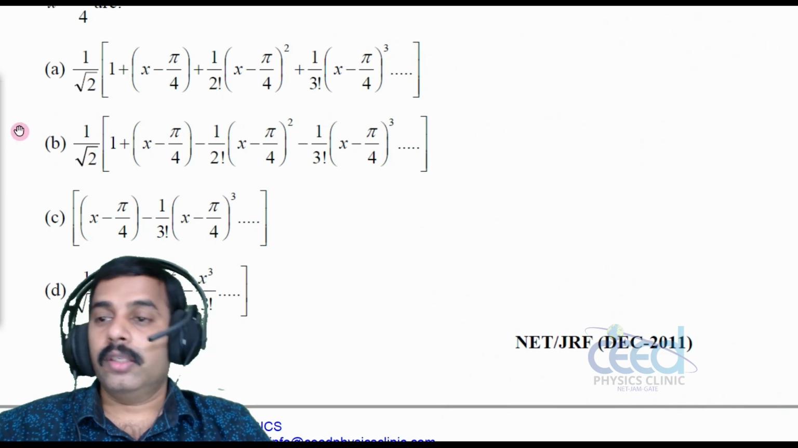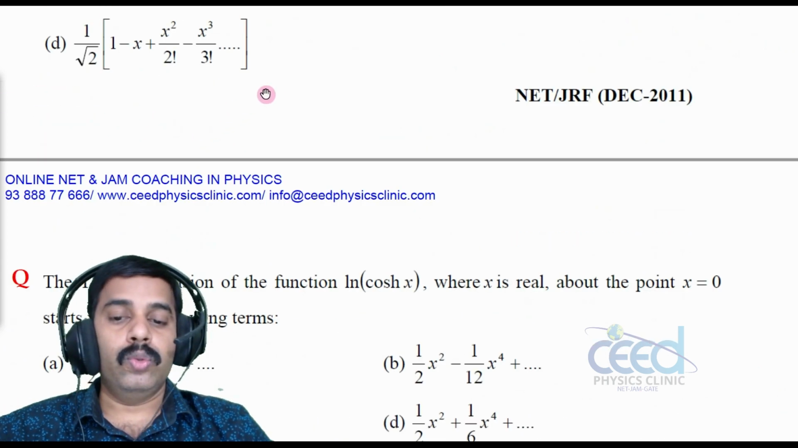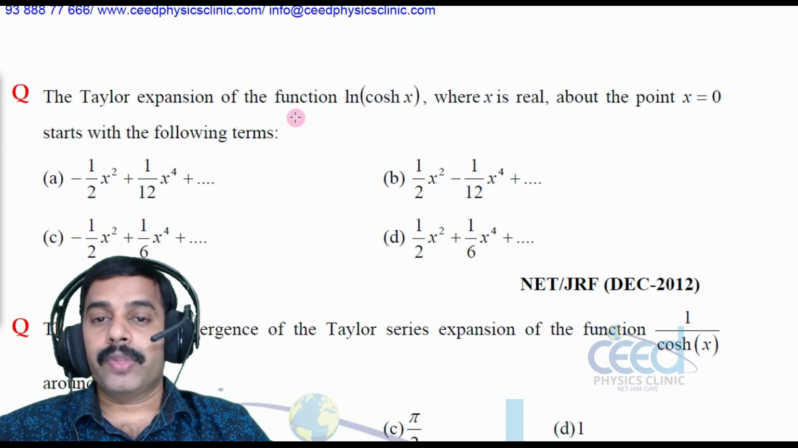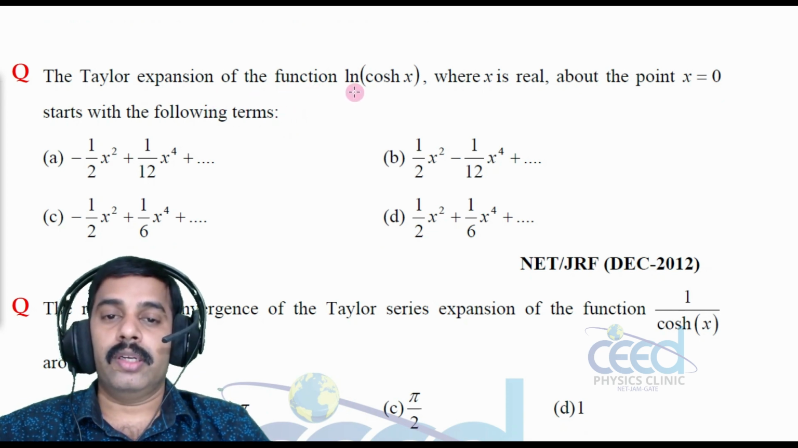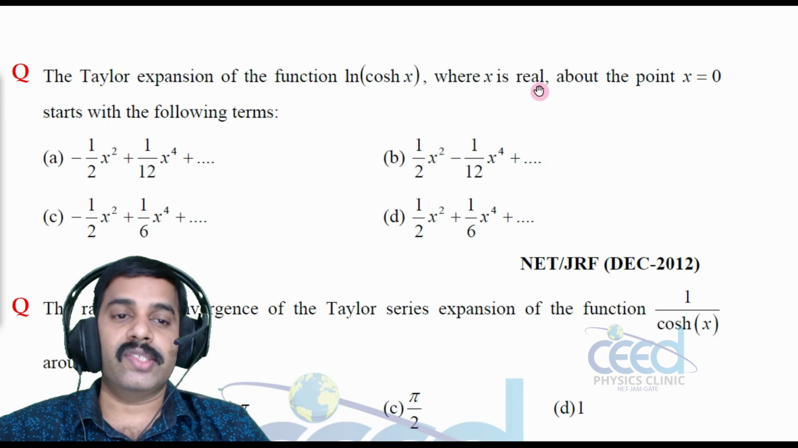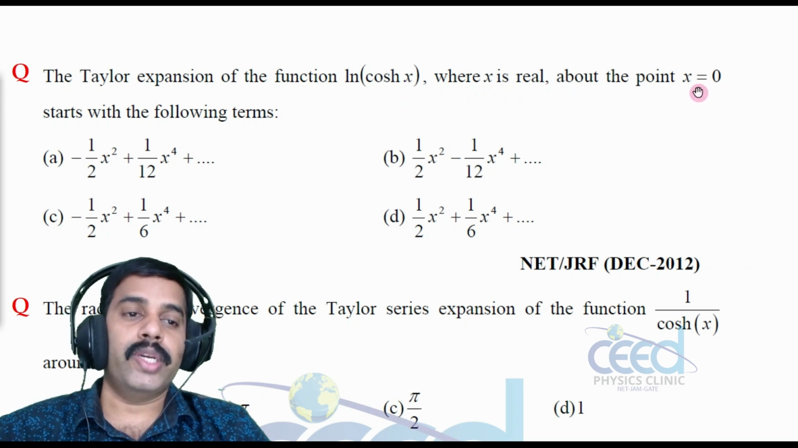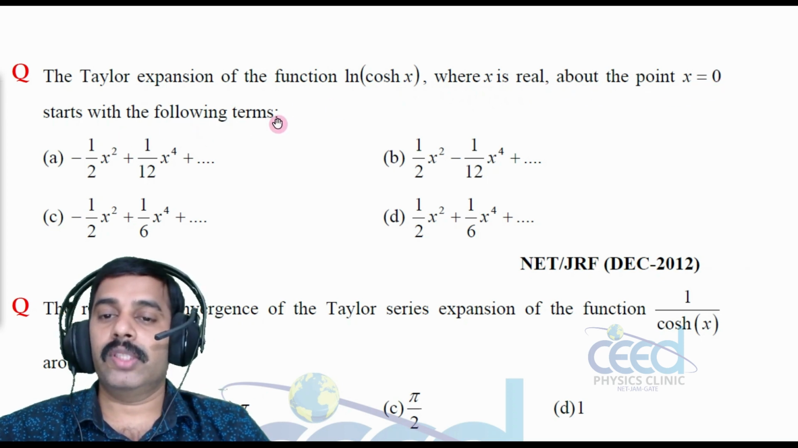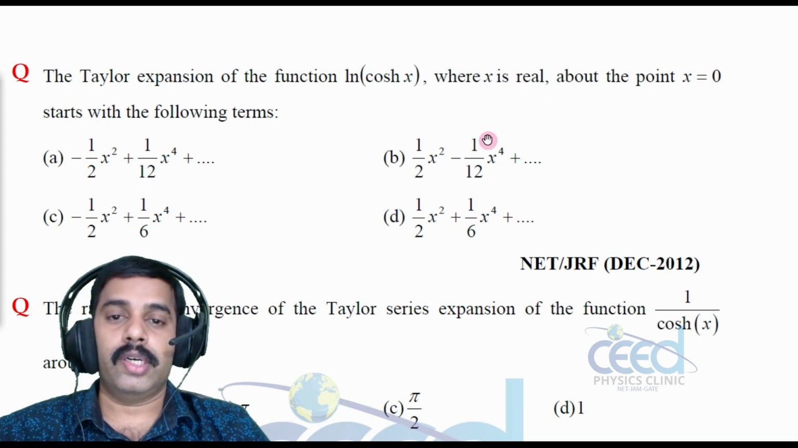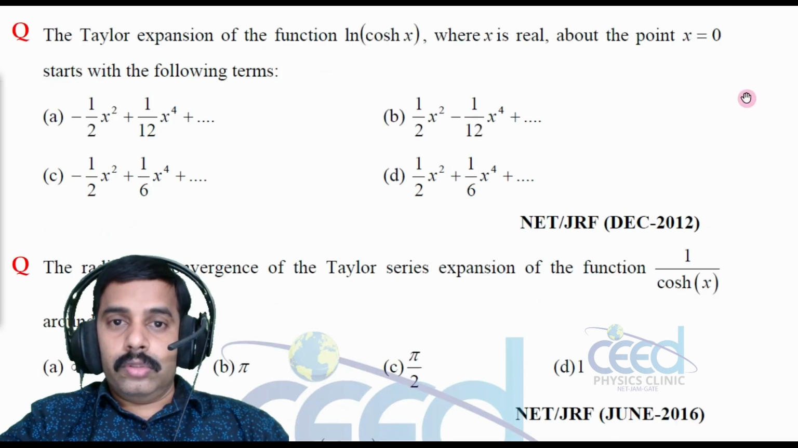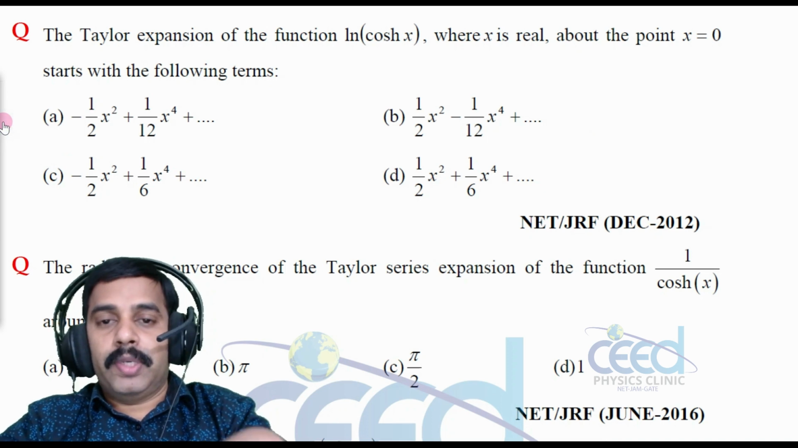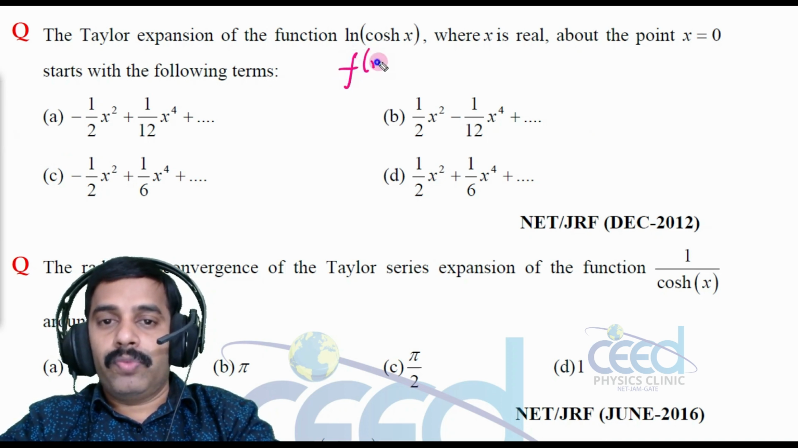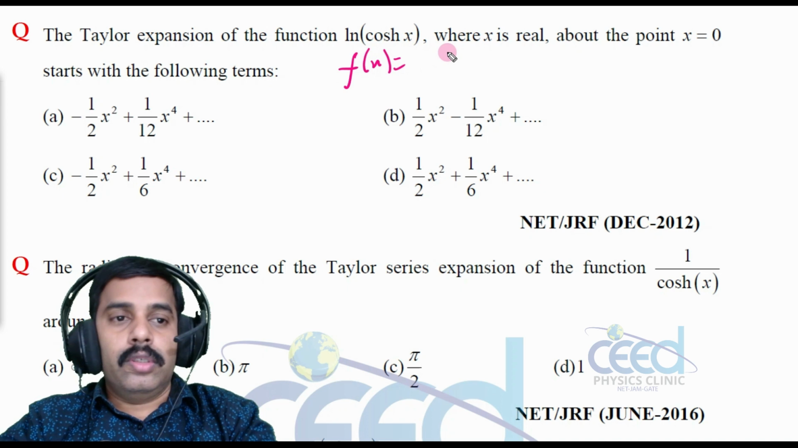All right. Now let us come to another question. The Taylor series expansion of the function log cos hx, where x is real, about the point x is equal to 0, starts with the following terms, right? So again we may write the Taylor series expansion.